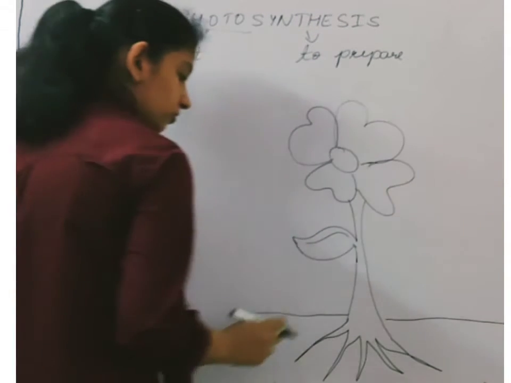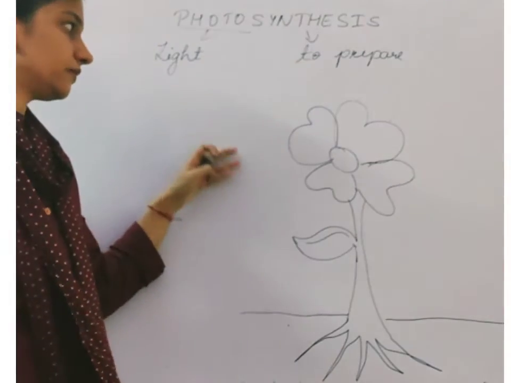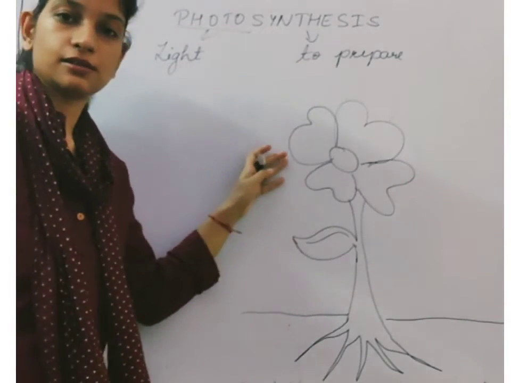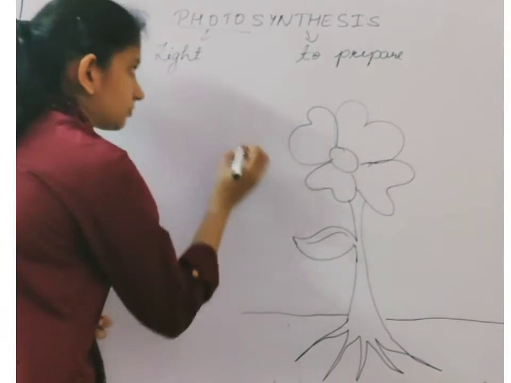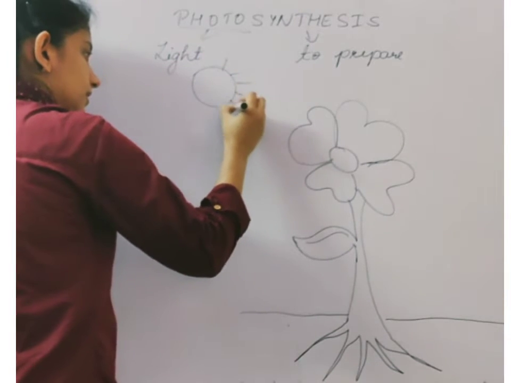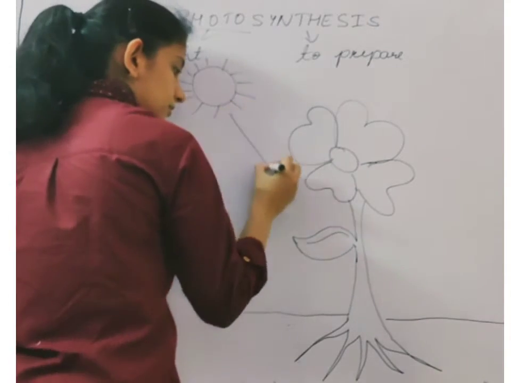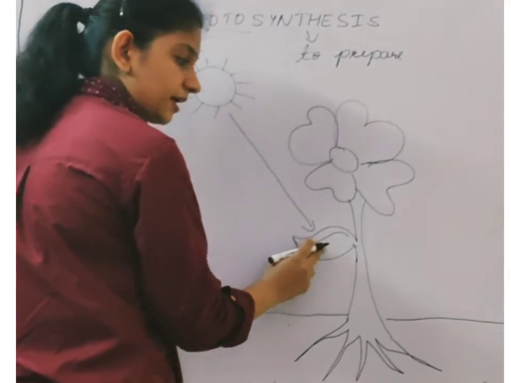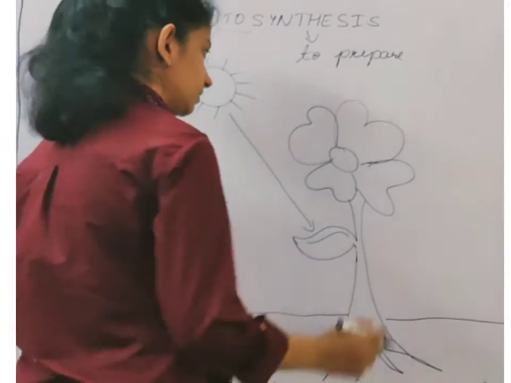Now what happens during photosynthesis? The plant absorbs various materials from various sources. First, the plant is absorbing the light of the sun, that is the sunlight. In the presence of sunlight, sunlight is being trapped by the chlorophyll present in the leaf, correct?